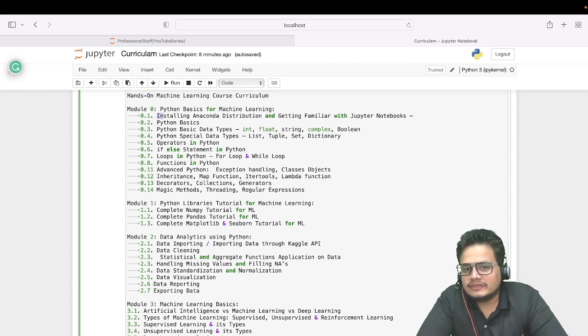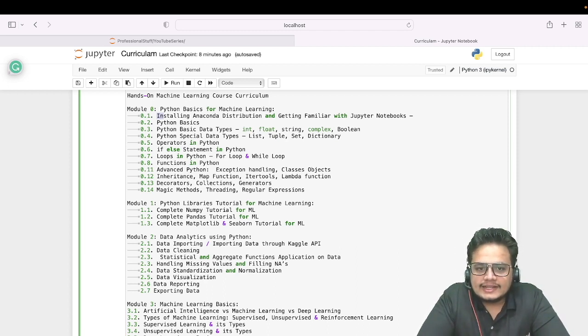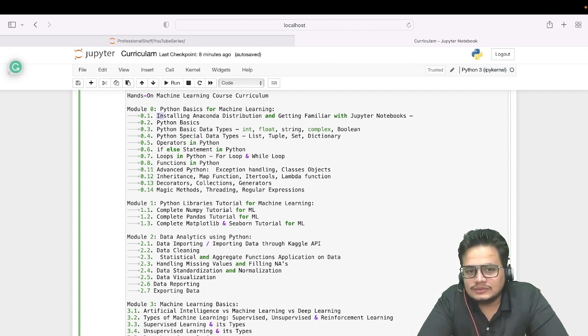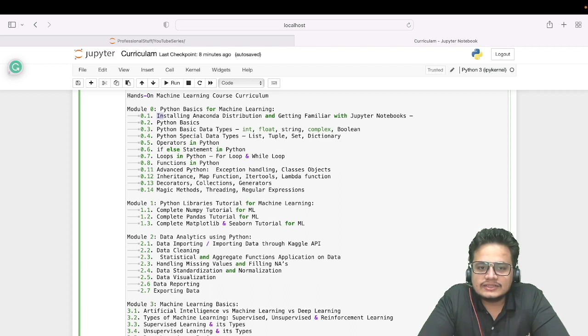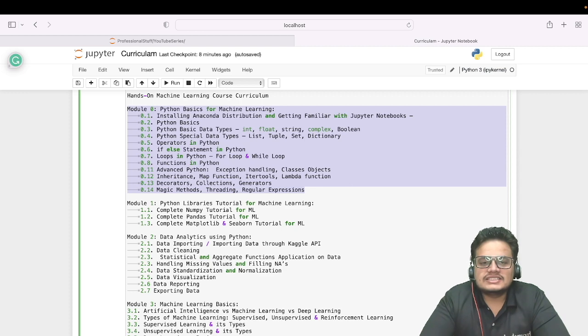advanced Python, where we'll be covering exception handling, classes, objects, inheritance, map functions, itertools, lambda functions, decorators, collections, generators, magic methods, regular expressions, and threading. So these are the basics. This module is going to cover the basic Python for machine learning.